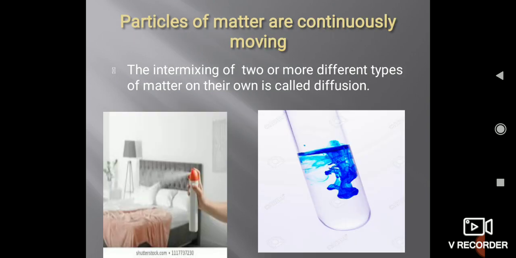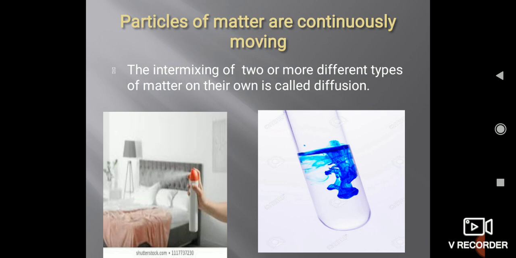The third is that particles of matter are continuously moving. It means that particles present in matter move from one place to another. So how can we see this? In the first image, there is a person spraying a room freshener in the room. Or you can try it yourself: stand in a corner of your room and start spraying the room freshener. Within a few seconds, you will see that the fragrance of the room freshener fills the whole room.